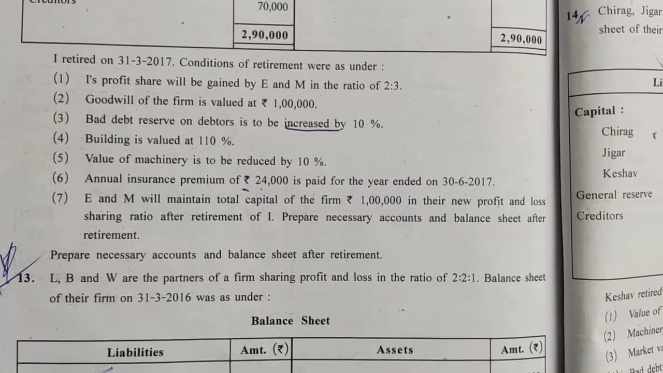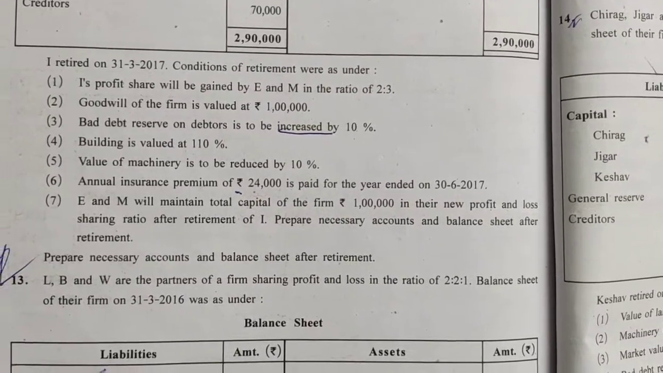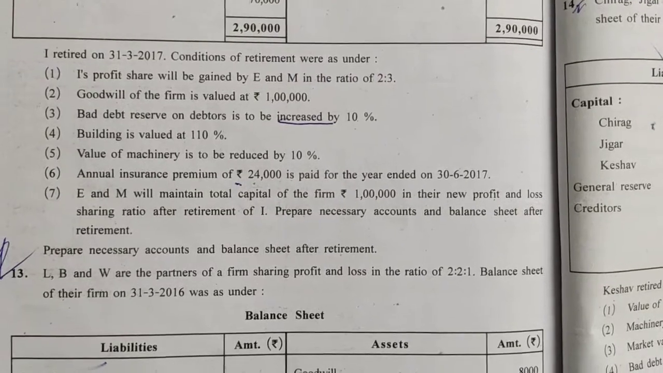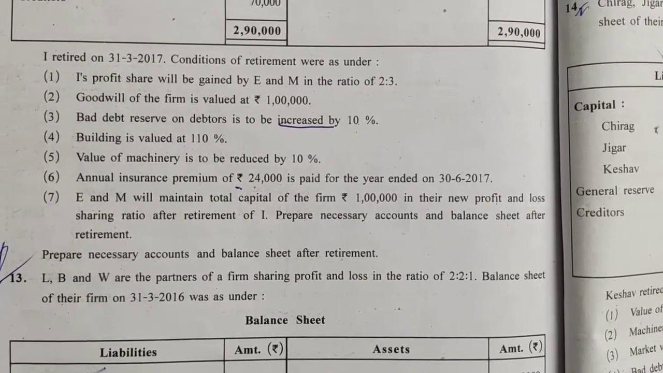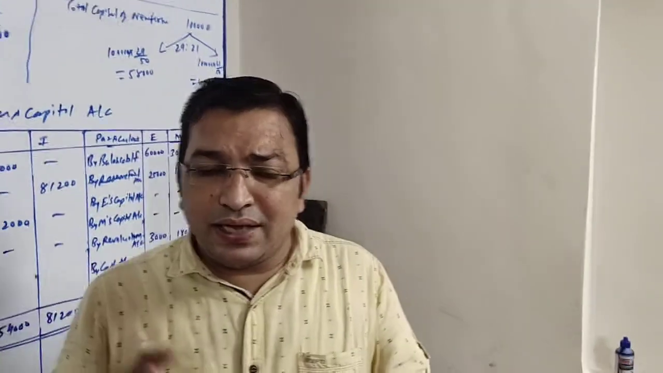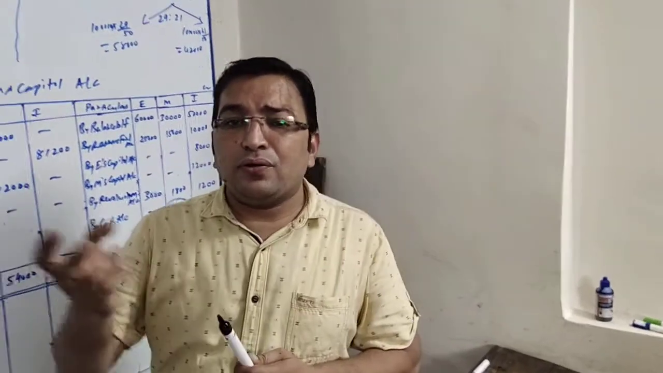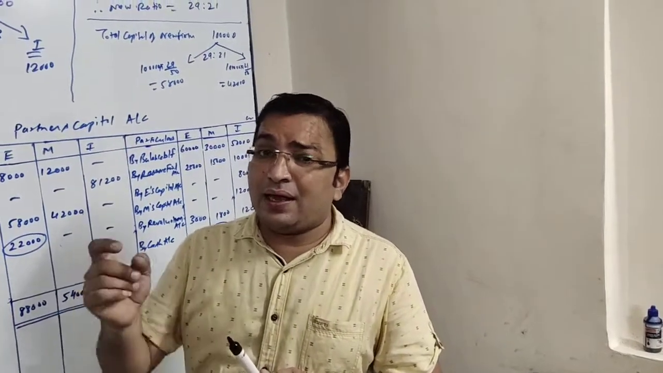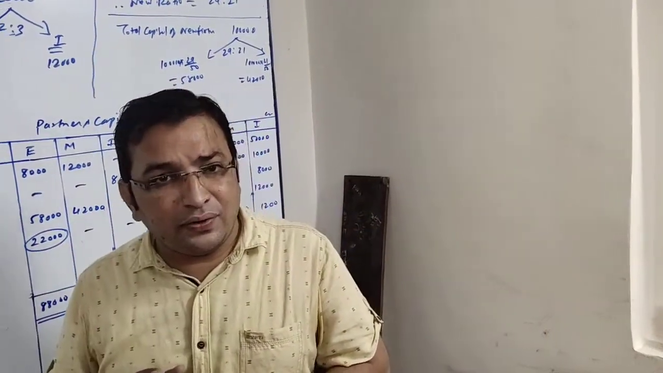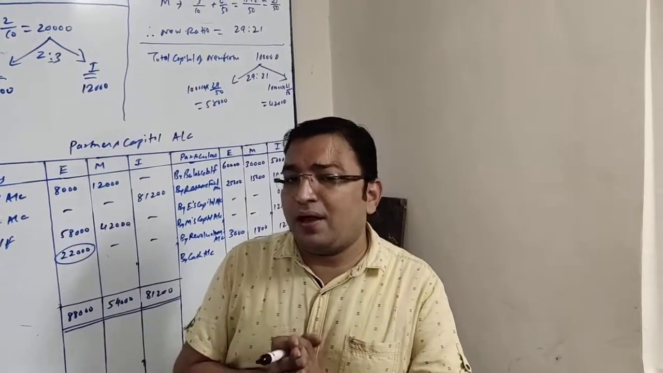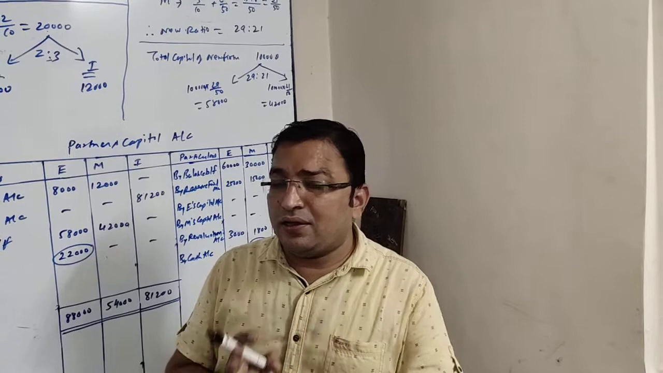First of all, first and second adjustment. First adjustment says I's profit share will be gained by E and M in the ratio of 2:3, and second adjustment says goodwill of the firm is valued rupees 1 lakh. Now friends, this is the adjustment regarding goodwill payable to the retiring partner. Goodwill of the firm is given rupees 1 lakh, and gaining ratio is already given to us. So we will be directly distributing the goodwill between the continuing partners.